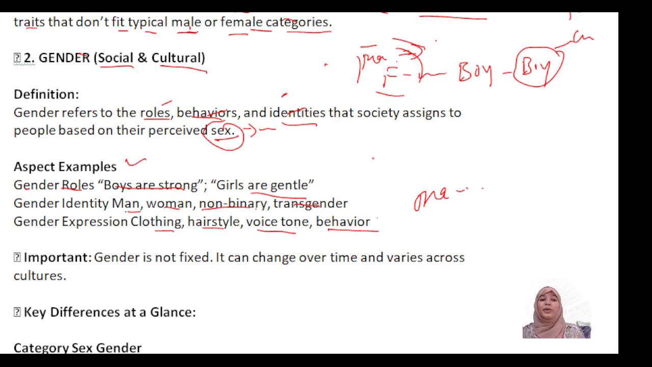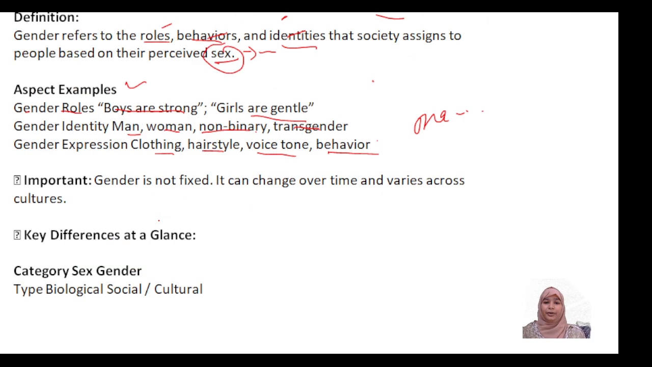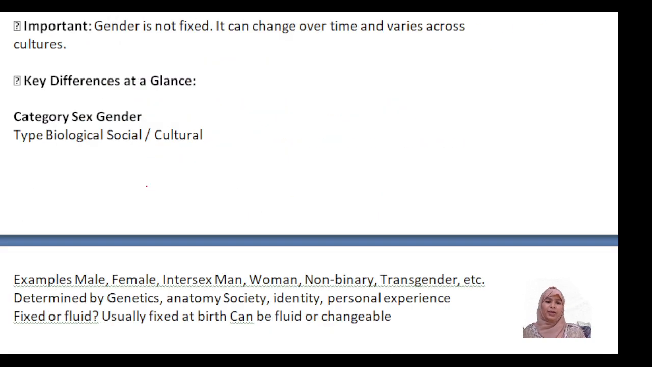Fine. The expressions mean men's clothing should be like this, his hairstyle like this, his voice tone like this, his behavior like this. If he follows these things, he would be considered a pure male. If an individual follows these things in the female category, she should be considered a female. This is gender expression. Gender means behaviors. Okay, fine.